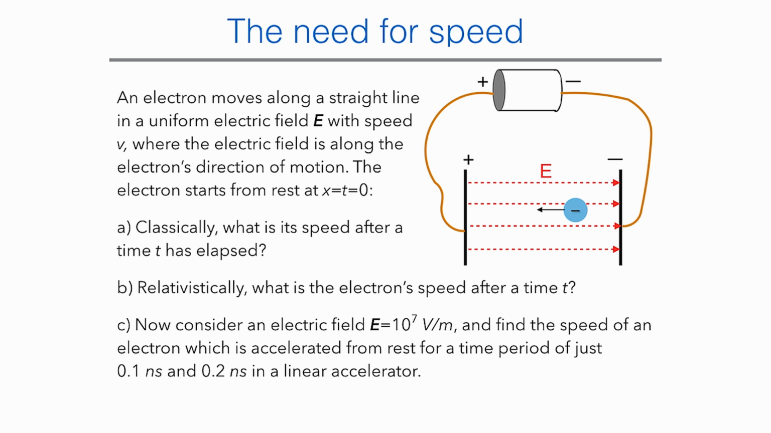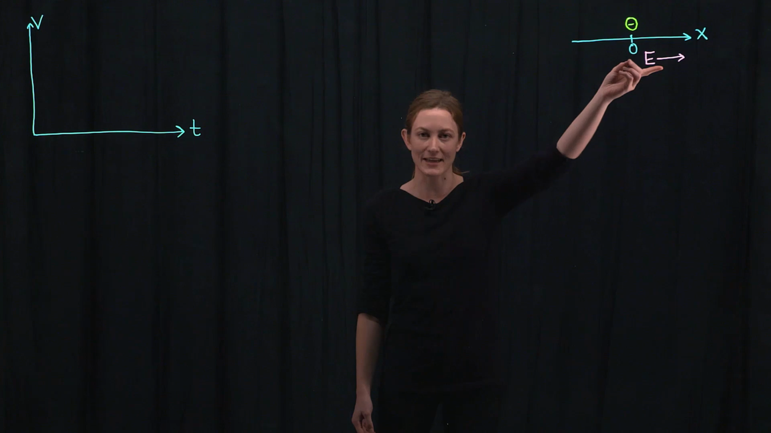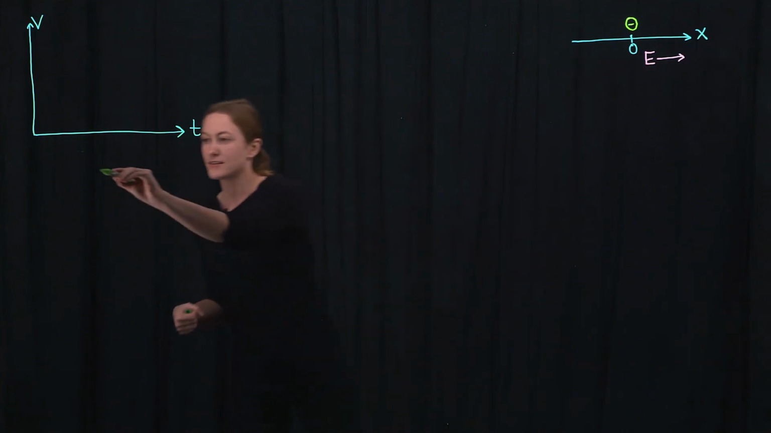Now consider an electric field of 10 to the 7 volts per meter, and find the speed of an electron which is accelerated from rest for a time period of just 0.1 nanoseconds and 0.2 nanoseconds in a linear accelerator. Let's say the electron's motion and the electric field are along the x-axis. Then the electron experiences a force given by